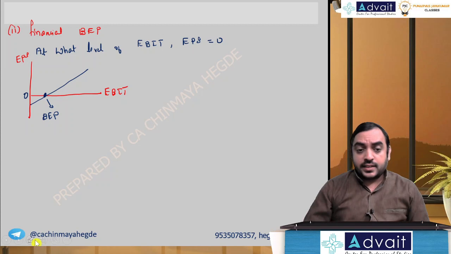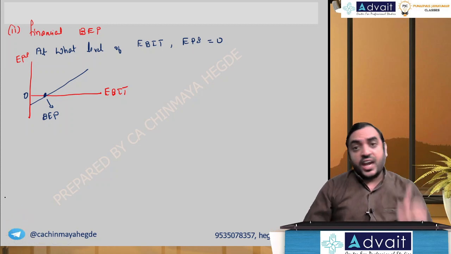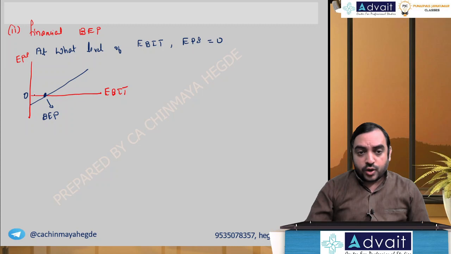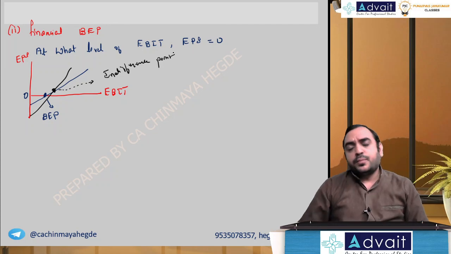And you will have one more line. This is one plan. Like in this example, we have one more plan, and that will give me one more line. Let's say something like this. This should also be a straight line. Something like this. This intersection point, where the two lines intersect, is called the indifference point.